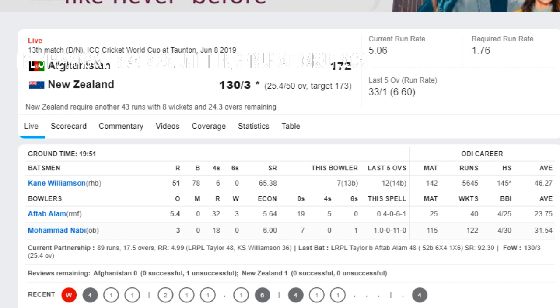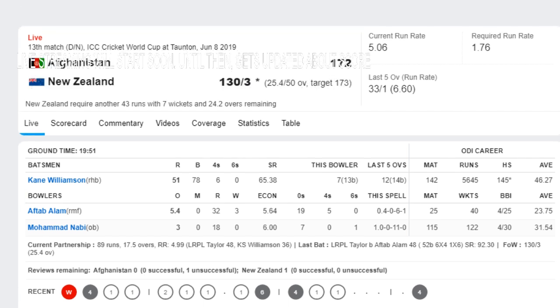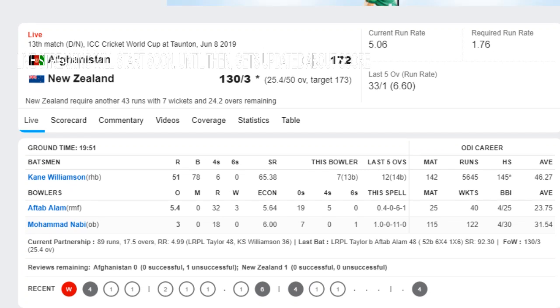25.4. Aftab Alam to Taylor and he is out. Ross Taylor is out. Aftab Alam has taken the wicket. New Zealand 134 for 3. As we have earlier stated, Aftab Alam has taken 2 wickets, so it was again a breakthrough for Afghanistan. New Zealand are 134 for 3. That's the end of that.